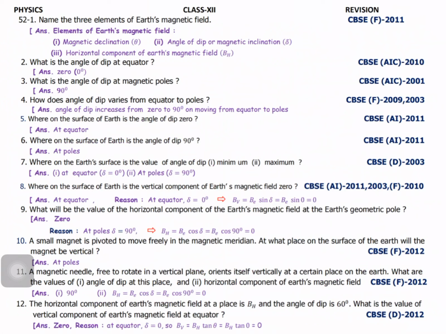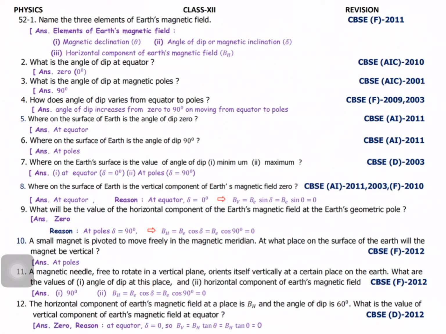You know that, that is the poles. Where on the Earth's surface is the value of angle of dip minimum and maximum? Same question. The maximum is 90 degrees, right? So at the equator, theta equal to 0, but at the poles, what is it? Theta equal to 90 degrees, maximum or minimum.